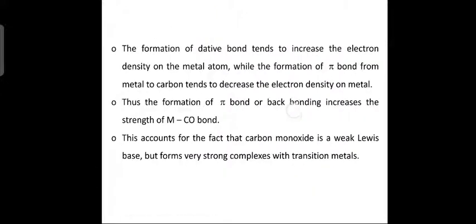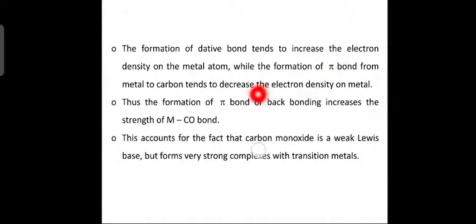Next line. The formation of the dative bond tends to increase the electron density on the metal atom, as electrons are donated to the metal atom, whereas the formation of the pi bond from metal to carbon tends to decrease the electron density of the metal.